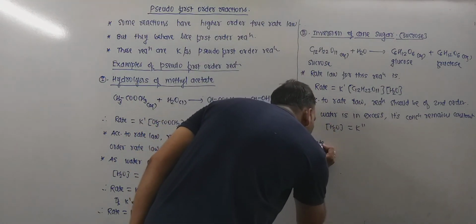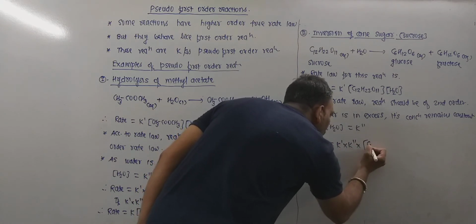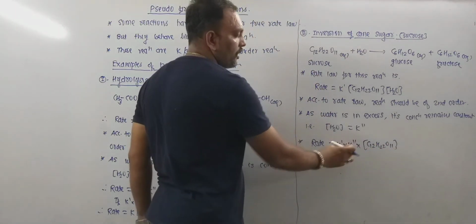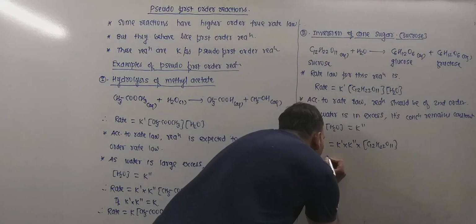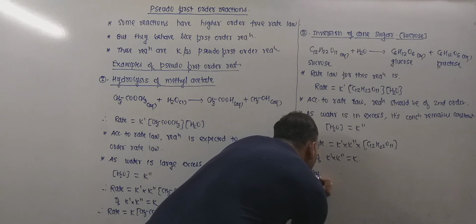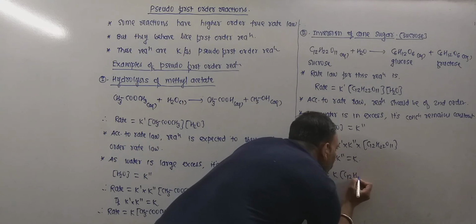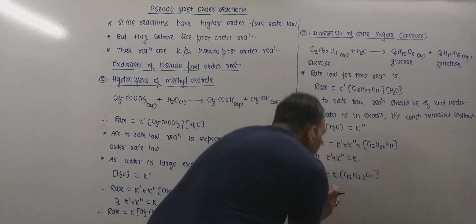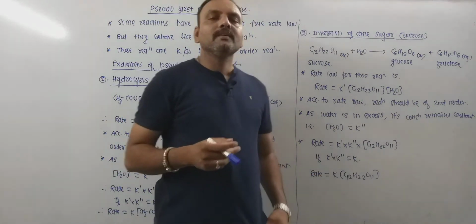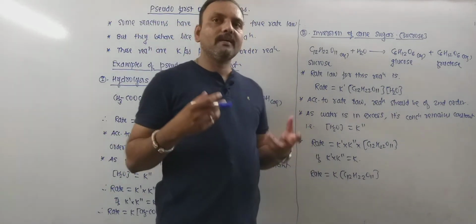Thus rate is equal to K dash into K double dash into concentration of C12H22O11. If the product of these two constants, K dash into K double dash, is equal to K, then the rate becomes rate equals K into concentration of C12H22O11. Now this rate law suggests that the inversion of cane sugar obeys the first order rate law.